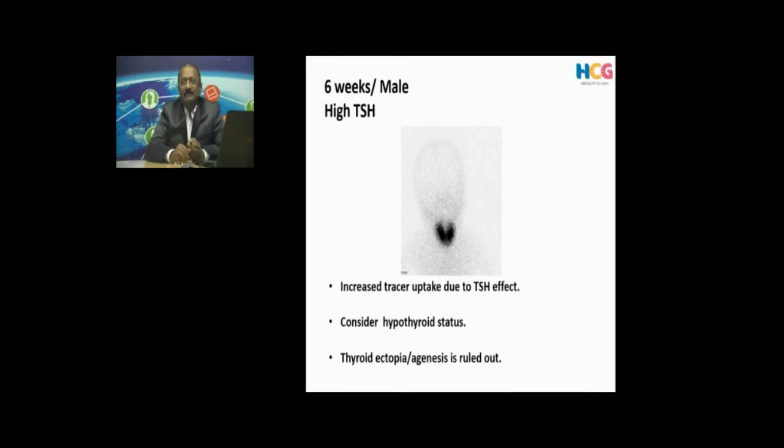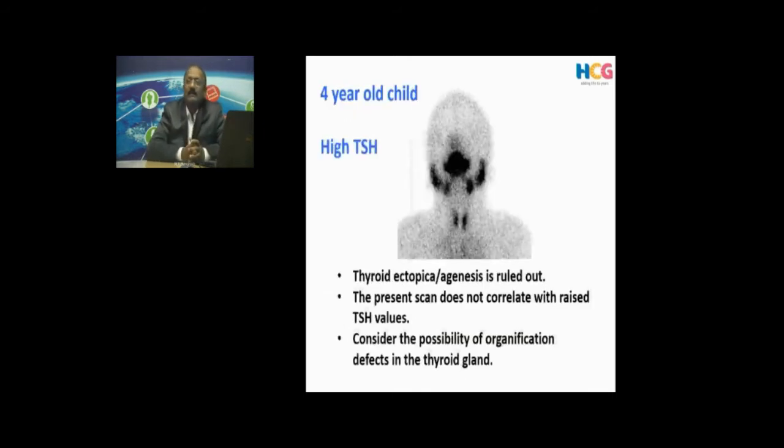Thyroid is present. Agenesis is also ruled out. So there may be some problem with the child in the hormone synthesis. It may be trapping isotope, but it is not finally producing a hormone. It is called thyroid dyshormonogenesis. Another example here, 4-year-old child, high TSH, thyroid gland is seen in its expected anatomical position, almost normal uptake.